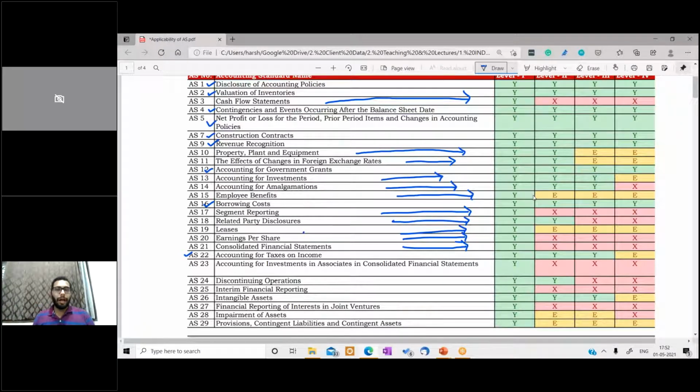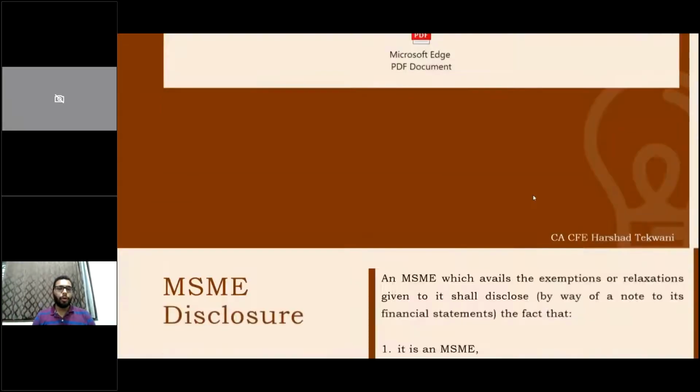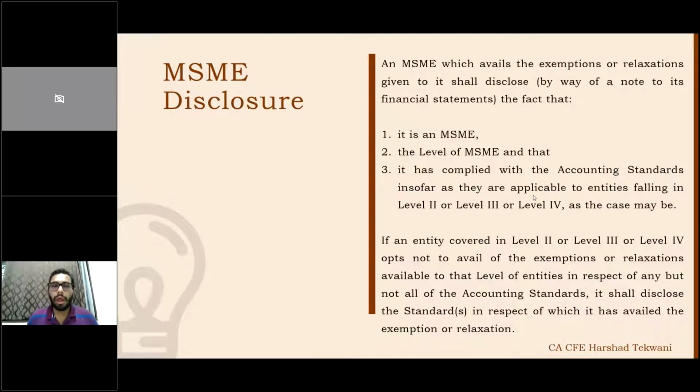Okay, now coming back to one important question. Whatever discussions we have done on AS applicability, is it applicable to all the entities? Let's say, for example, it's a small trader. Who needs to ensure that these disclosures are made? So whatever standards are there, who needs to ensure them? That's the main point that comes up here.